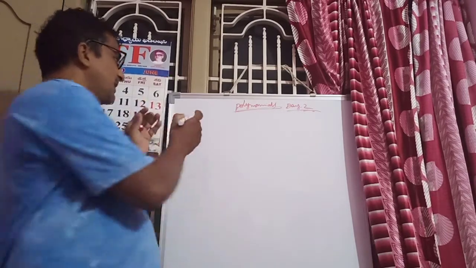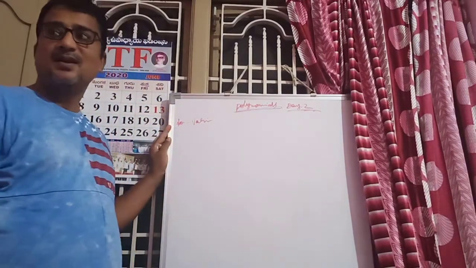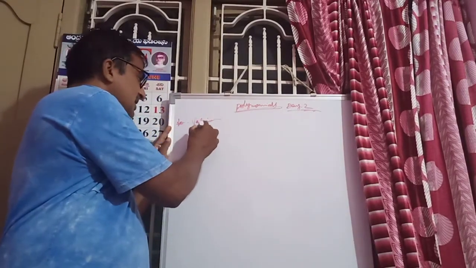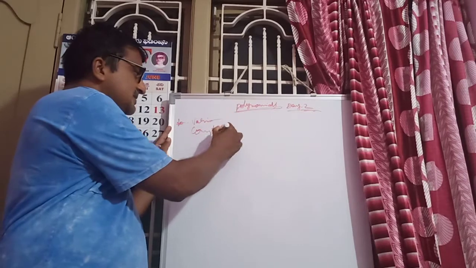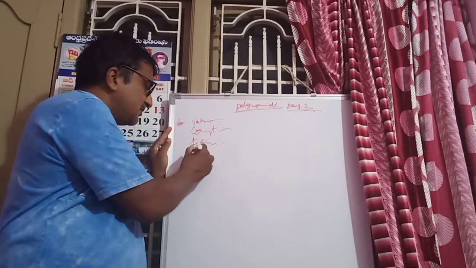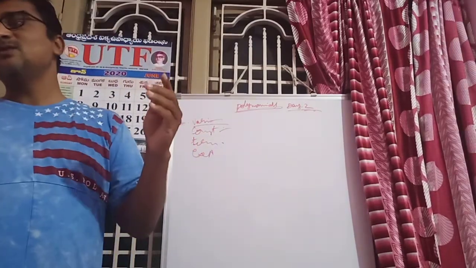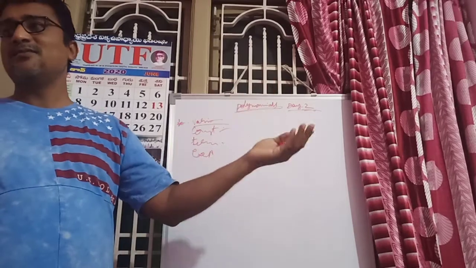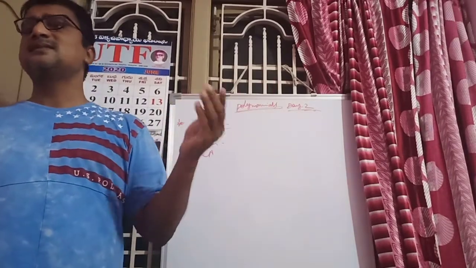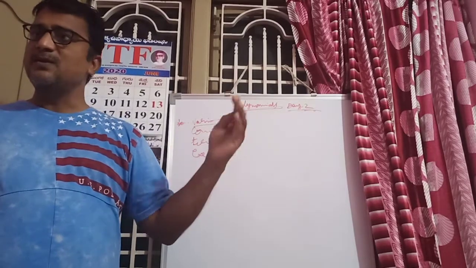వాట్ ఈస్ పాలినామియల్. ఫస్ట్ ఆఫ్ ఆల్ వాట్ ఈస్ ద వేరియబుల్? వాట్ ఈస్ ద కాన్స్టెంట్? నెక్స్ట్ థర్డ్ వన్ term. What is the term? Next one expression. Variable means its value always changes, therefore that is called the variable. Generally variables are denoted by small letters, small alphabets, small a, small b, small c.